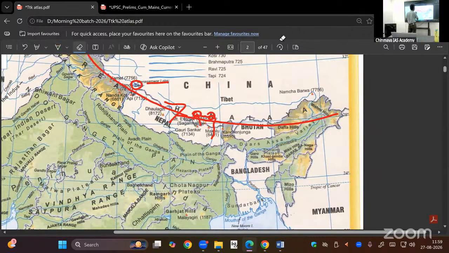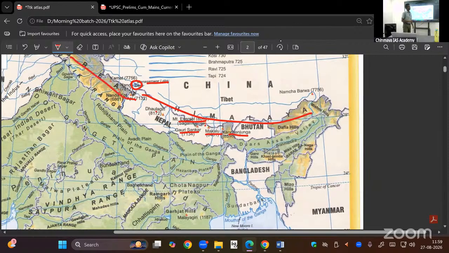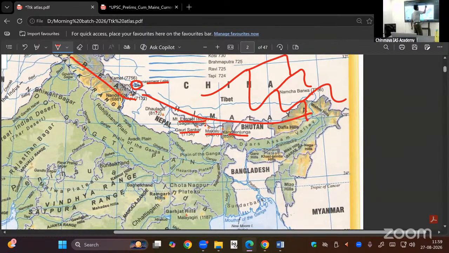8,848 meters height. Everest is located here. Makalu, Manaslu, Kanchenjunga, Gauri Shankar, all are located here. Great Himalayas. Height is more, so it is called the Great Himalayas. Then the lesser Himalayas, middle Himalayas, Shivalik. In Indian geography, we will study this. So the disaster took place here only. Suddenly the water came and destroyed everything.